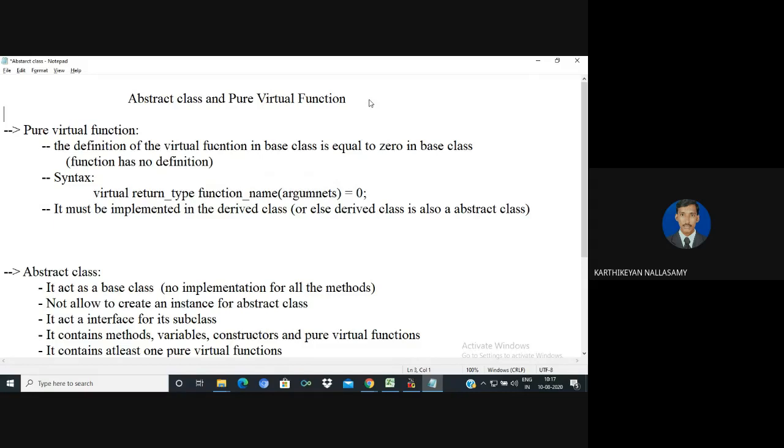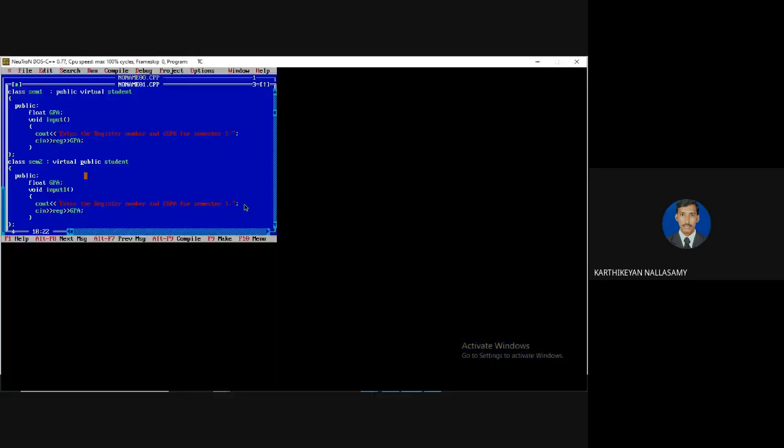So the syntax for creating a pure virtual function is: virtual is a keyword, which allows the derived class to override the method, followed by the return type, then the name of the function, then the arguments and equal to 0. Then it is called a pure virtual function. Normally the pure virtual function must be implemented in the derived class. It means that it must be overridden in the derived class, and the logic of the function must be implemented there. Let us discuss with a simple example.